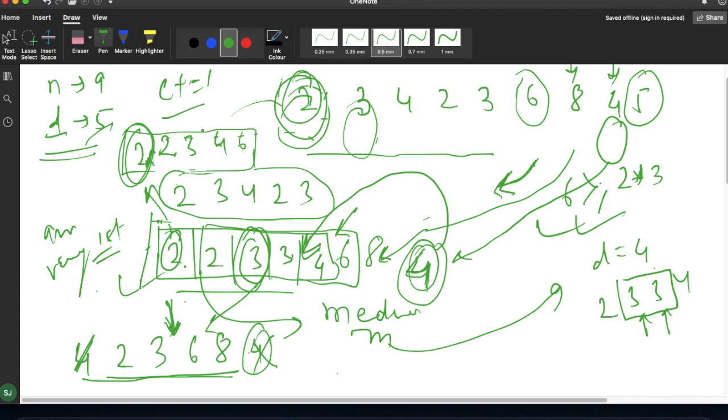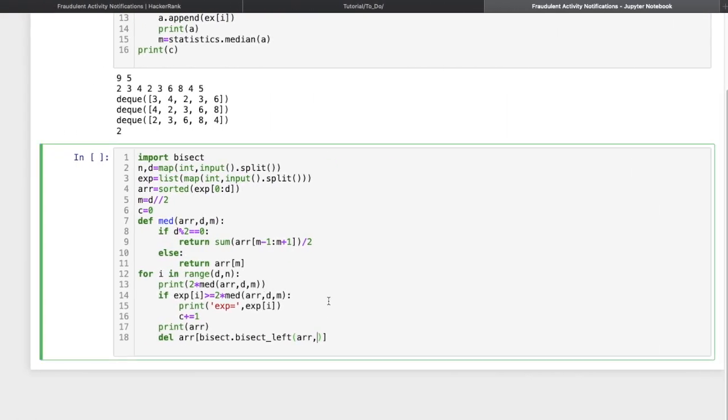This 2 is present over here in this expenditure array. So we'll simply apply a formula to get that value: expenditure of i minus d. You can see here we are iterating from d. Here the d value is here.